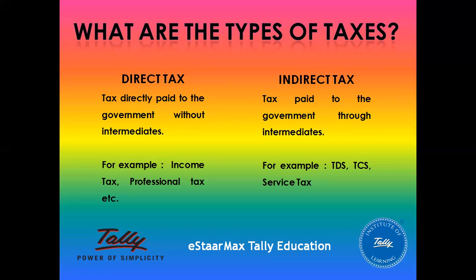For example, we are purchasing some goods from a particular concern. At that time you pay the product price along with GST, that means along with tax. It's not paid directly to the government. It is paid to the intermediaries and indirectly goes to the government. The best examples of indirect taxes are TDS, TCS and service tax.